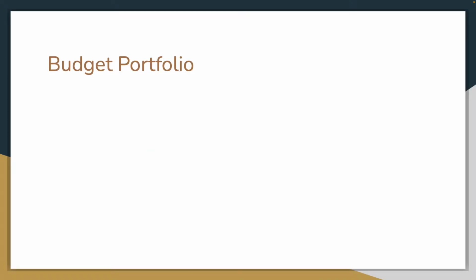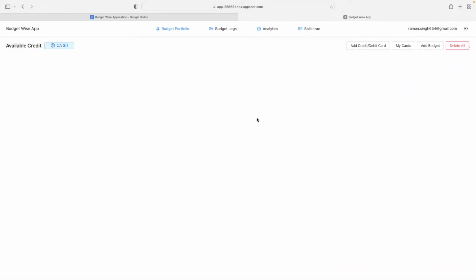After logging in, the user is exposed to the budget portfolio screen. On the header, there are 4 tabs. Each tab represents a feature of the application, and we will explore each feature in linear order in this video. On the left, you can see the user's available credit information, and on the right, there are 4 buttons for different features. Let's jump straight into the application workflow.